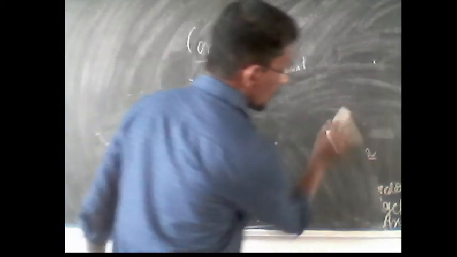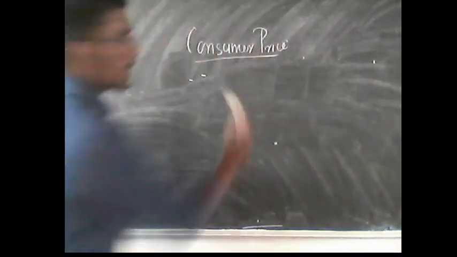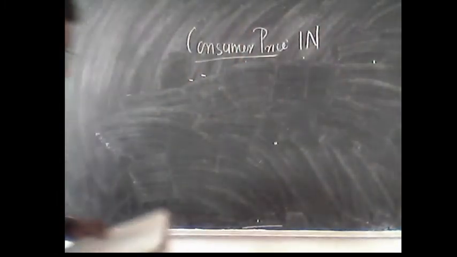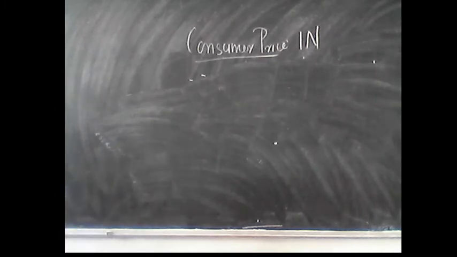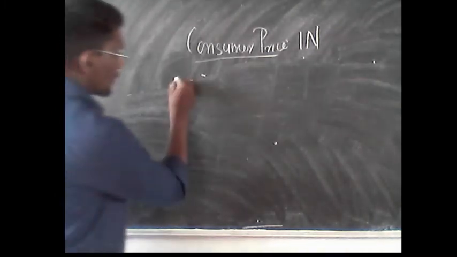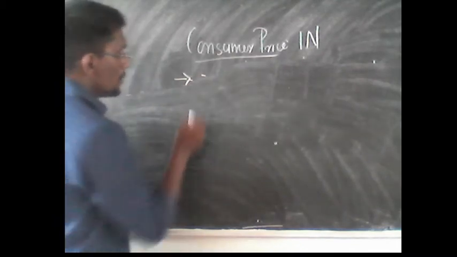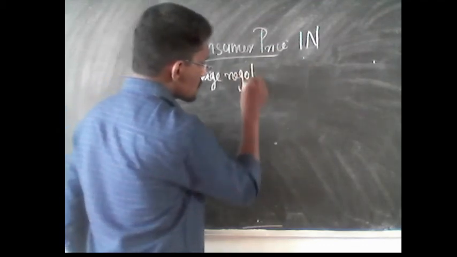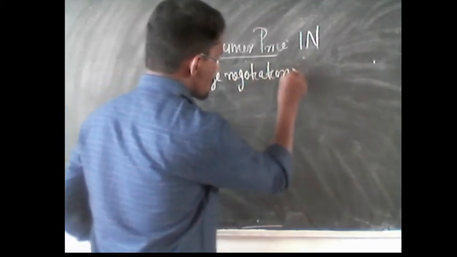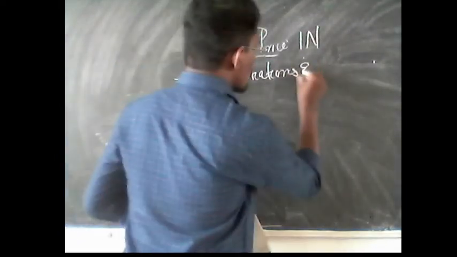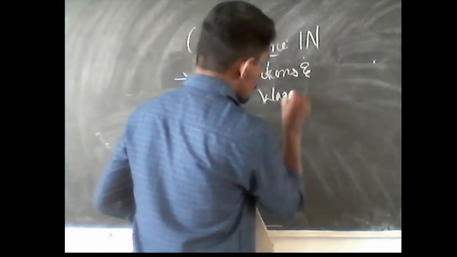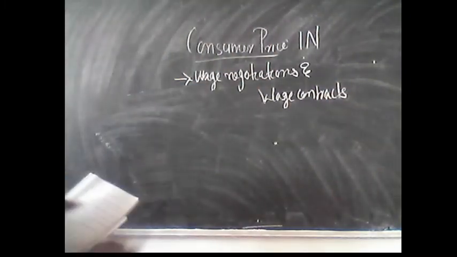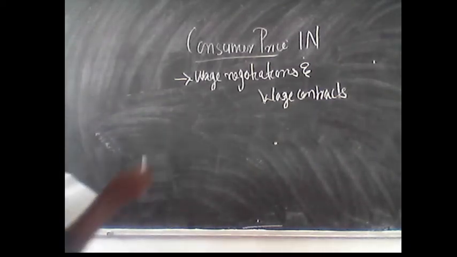The first utility: it is used for wage negotiation and wage contract. This is the first usage of this consumer price index number.